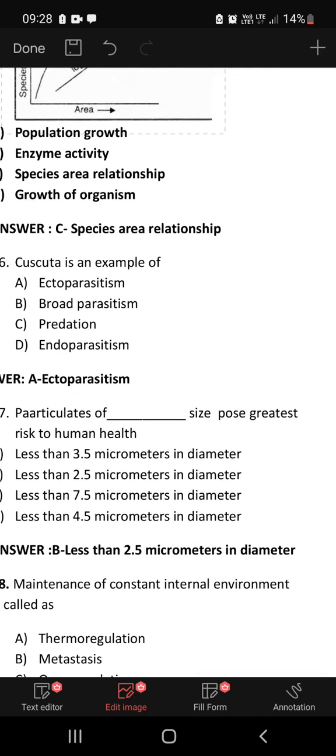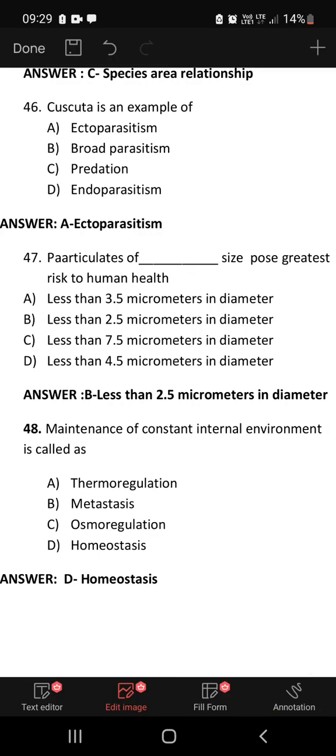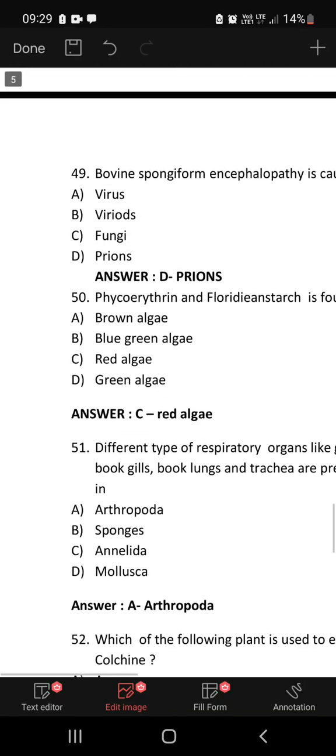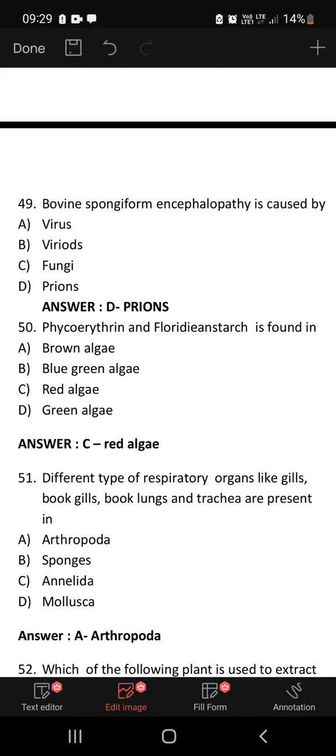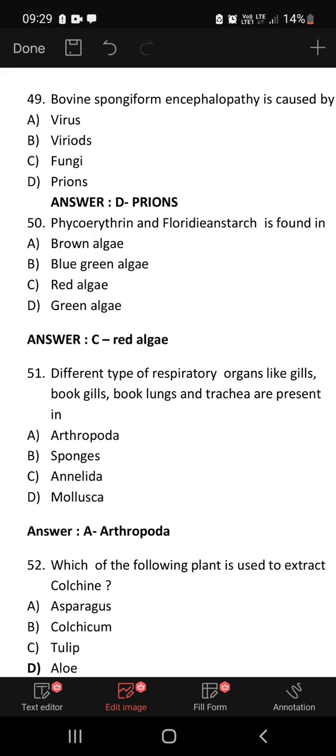Particulates of which size pose greatest risk to human health? Less than 2.5 micrometers is the answer. Maintenance of constant internal environment is called homeostasis. Bovine spongiform encephalopathy, BSE, is caused by prions. Phycoerythrin and floridean starch are found in red algae or Rhodophyceae. Different types of respiratory organs like gills, book lungs and trachea are present in the Arthropoda.